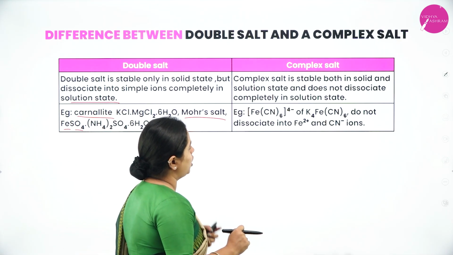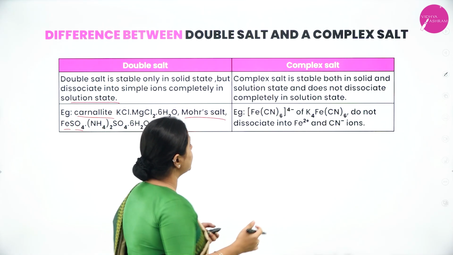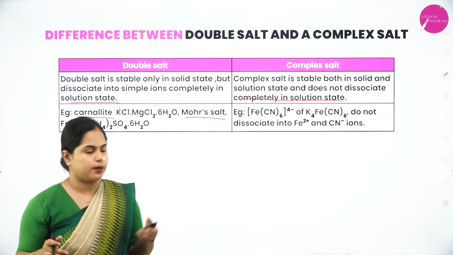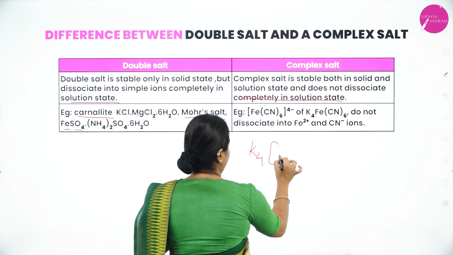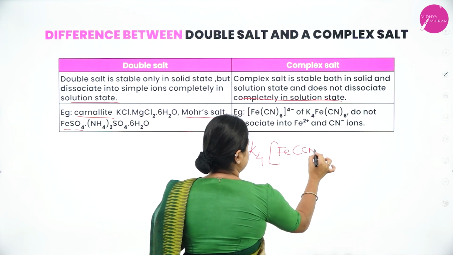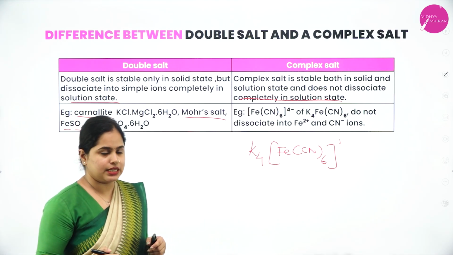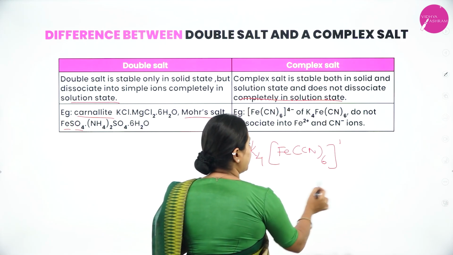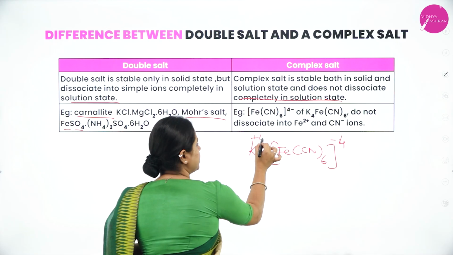Moving on to complex salt, it is stable both in solid and solution state and does not dissociate completely in solution state. For example, take K4[Fe(CN)6], the same example. When it comes into solution phase, this part will dissociate into a 4 minus charge and the potassium part will have a 4 plus charge.